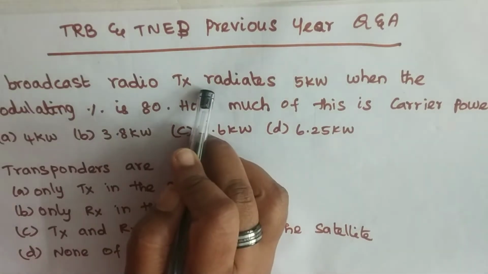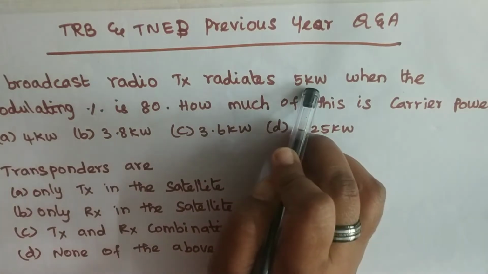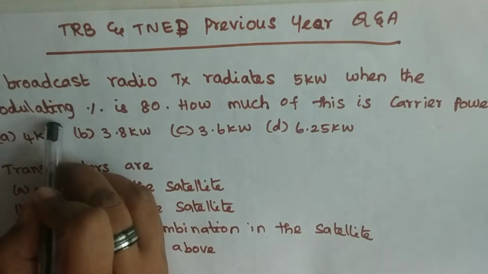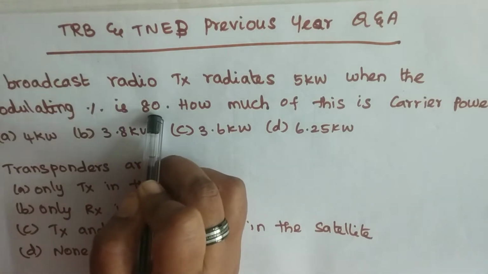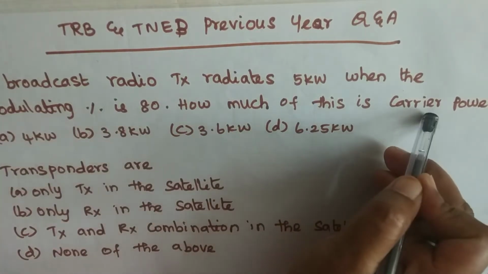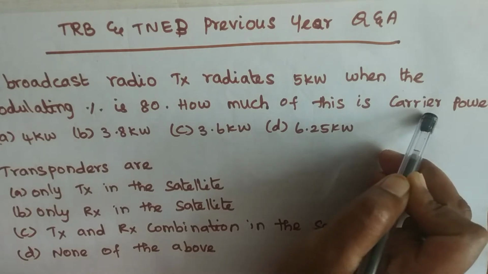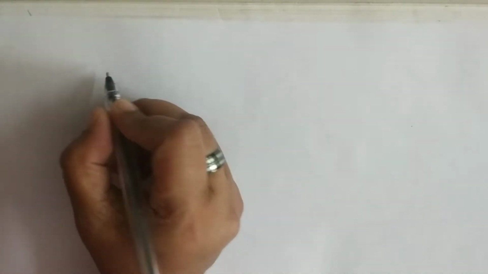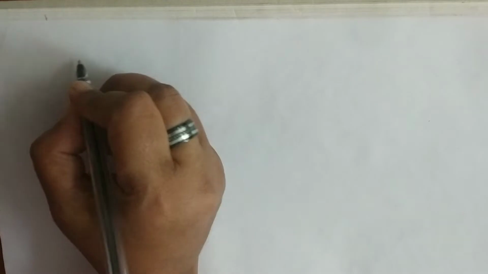See, in this question, total power is given as 5 kilowatts and the modulating percentage is 80. By using these two, we have to calculate the carrier power. If we know the formula, we can easily calculate the carrier power. So we write the given values.